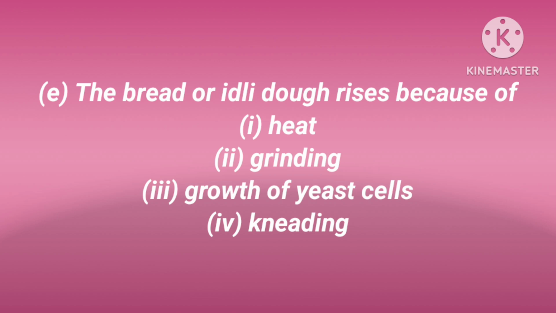And we heat it, but that is not the answer for this. Even grinding is not the answer. The answer is the growth of yeast cells. Before putting the idli to the heat, we add some amount of yeast.